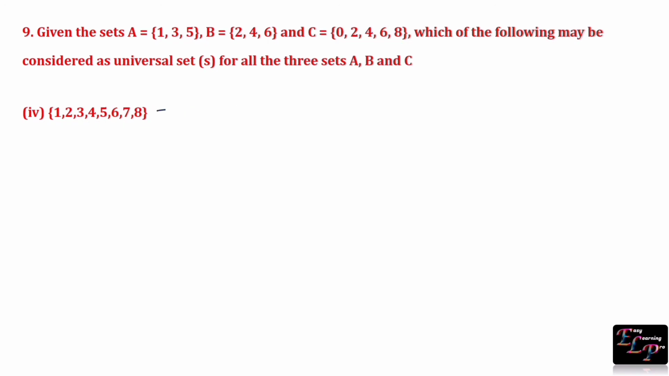Let us consider this set as U. All the elements of set A are present in set U. Hence, A is subset of U. All the elements of set B are present in set U. Hence, B is subset of U. If we compare C with U, 0 is an element of set C, which is not an element of set U. So, C is not a subset of U. So, U is not an universal set.